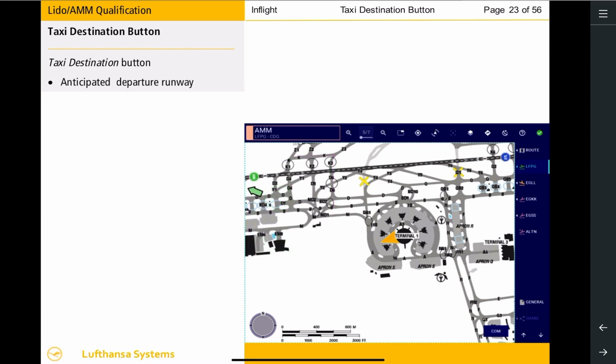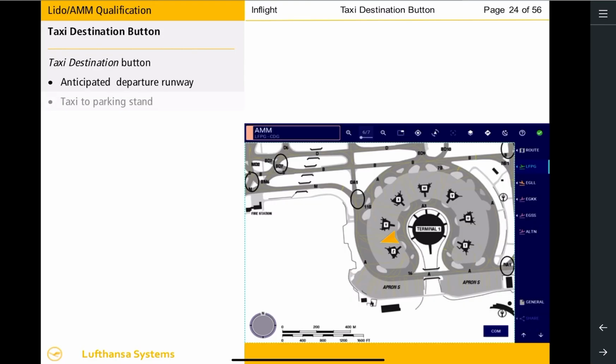A selected runway can be deselected by selecting the corresponding button again or by selecting a different runway as the new anticipated departure runway in the Runway Selection window. An anticipated departure runway can also be selected or deselected on the airport map directly by selecting the runway designator. A parking stand can be selected in a similar way. Now select the Taxi Destination button.